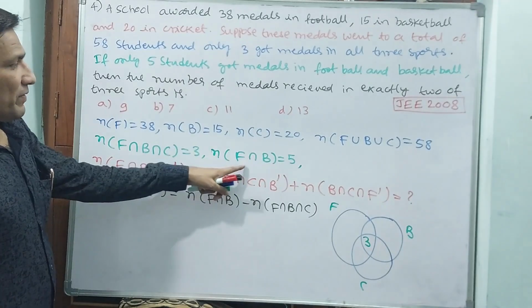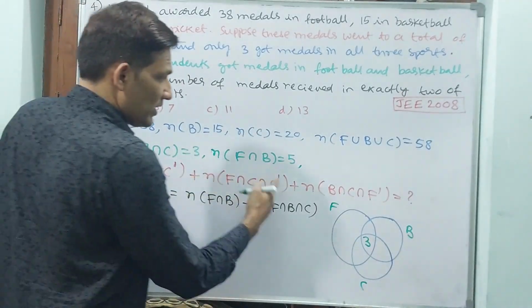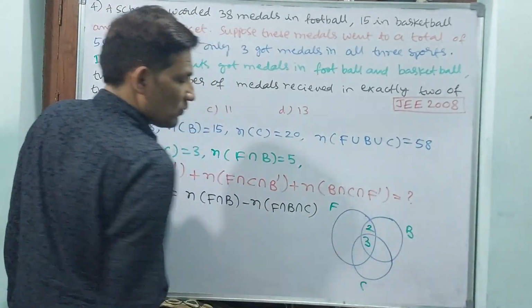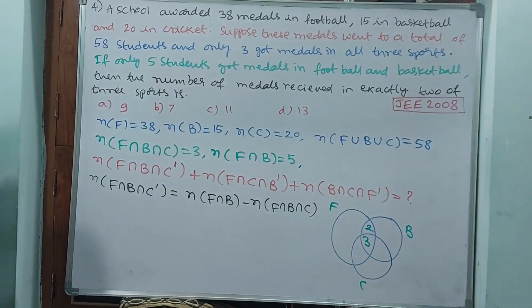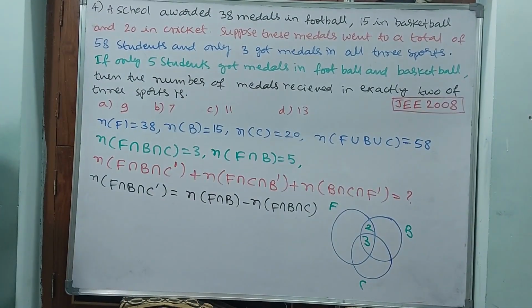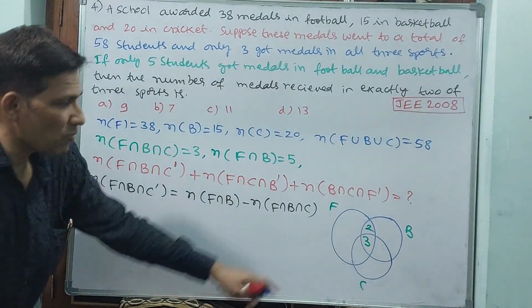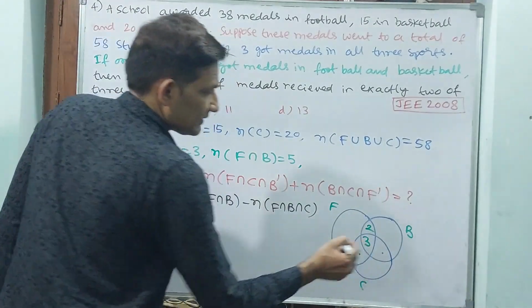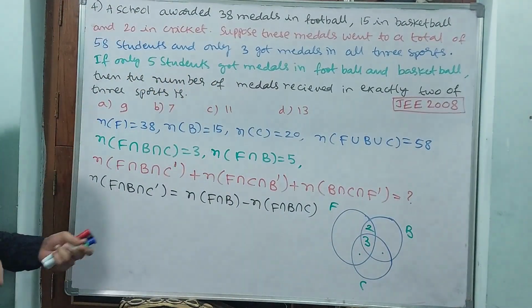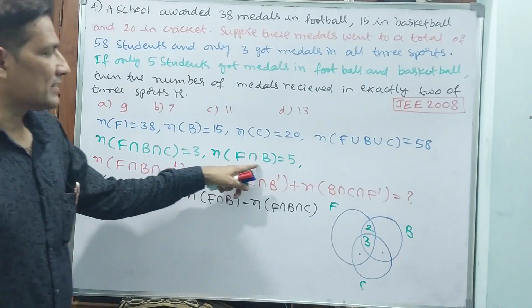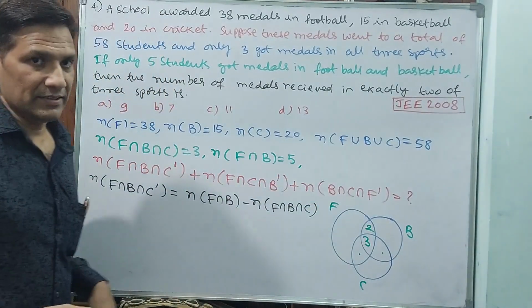F intersection B they have given as 5. 5 means already 3 is there. Then you keep 2. Understand that? But this you are getting, but what about these two? You are not going to get them. You are unable to get them. Why? Because here, N of F intersection B they have given. That is why you can find this.